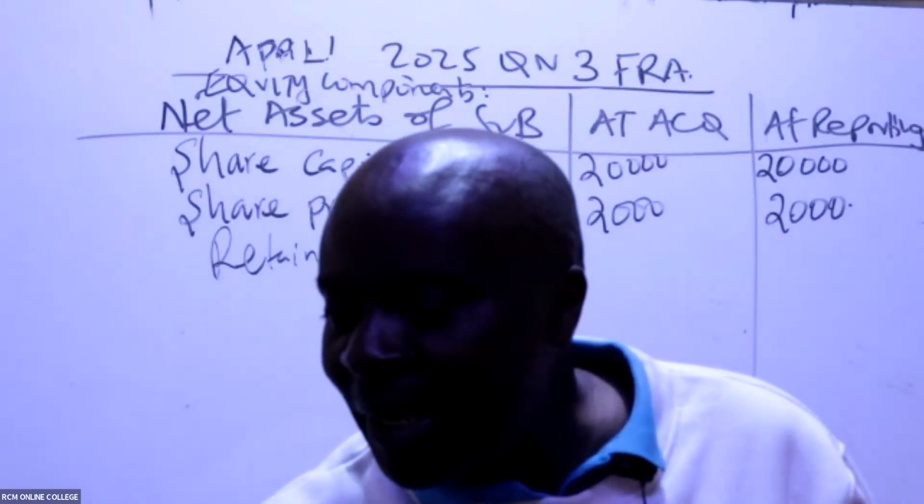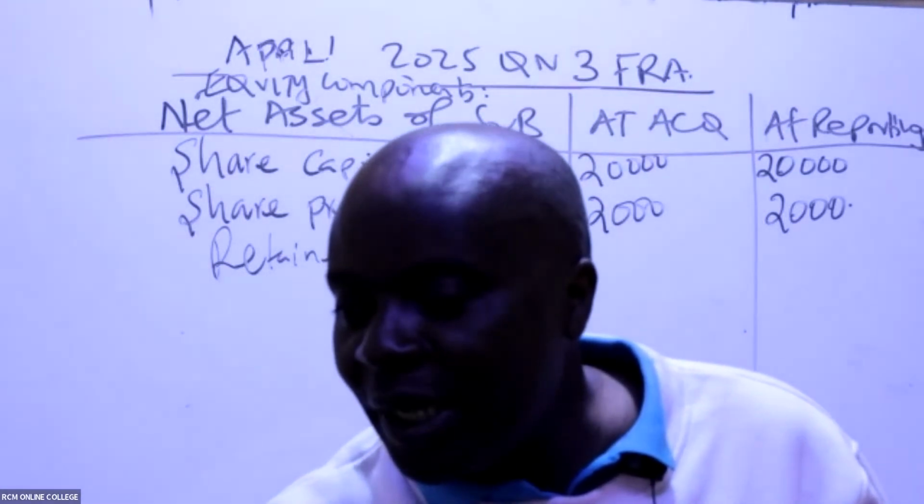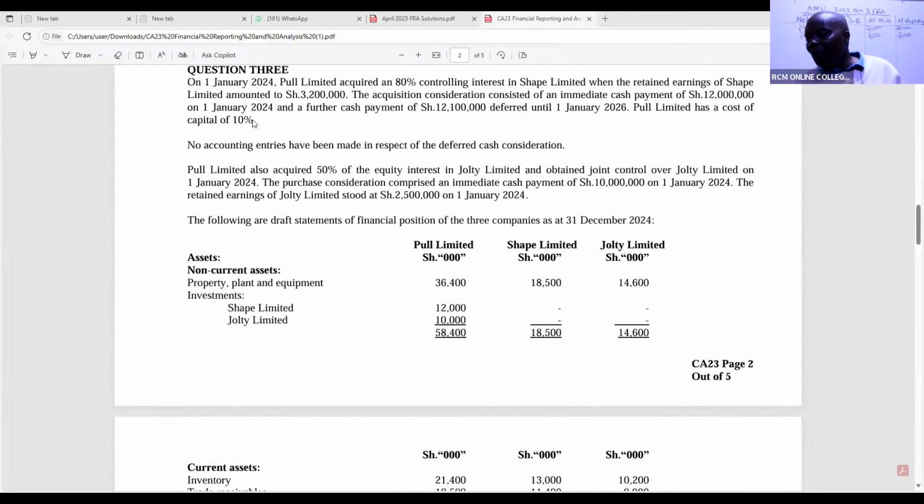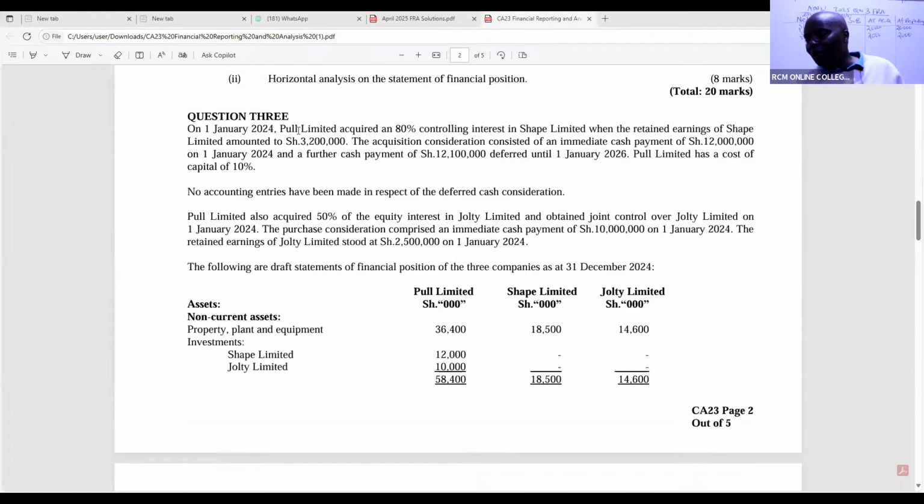So from there, come and give us now retained earnings. So retained earnings, ladies and gentlemen, what do we have for retained earnings? Normally it changes, because retained earnings will be given up here. You'll be told here, on 1st January 2024, Pool Limited acquired an 80% controlling interest in SHAPE Limited when the retained earnings of SHAPE were 3,200. So remember, I'm cutting the 3 zeros. They were 3,200.